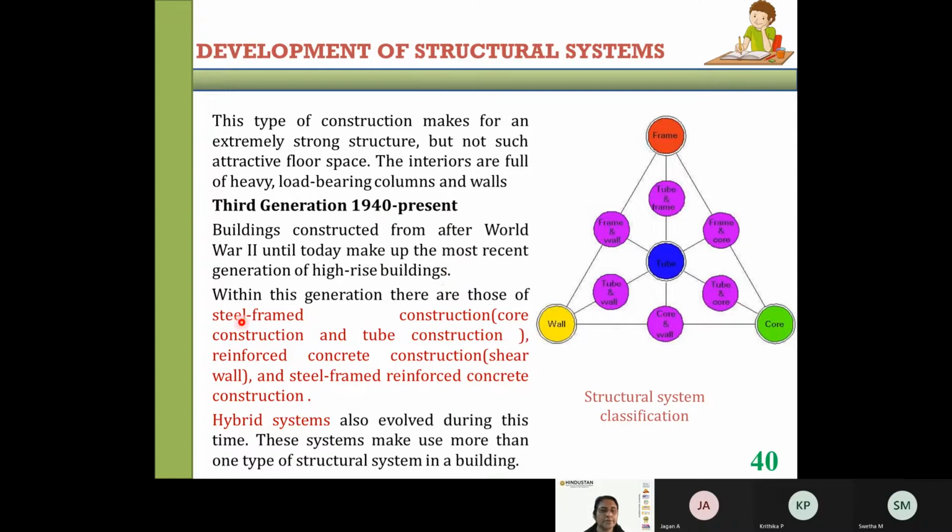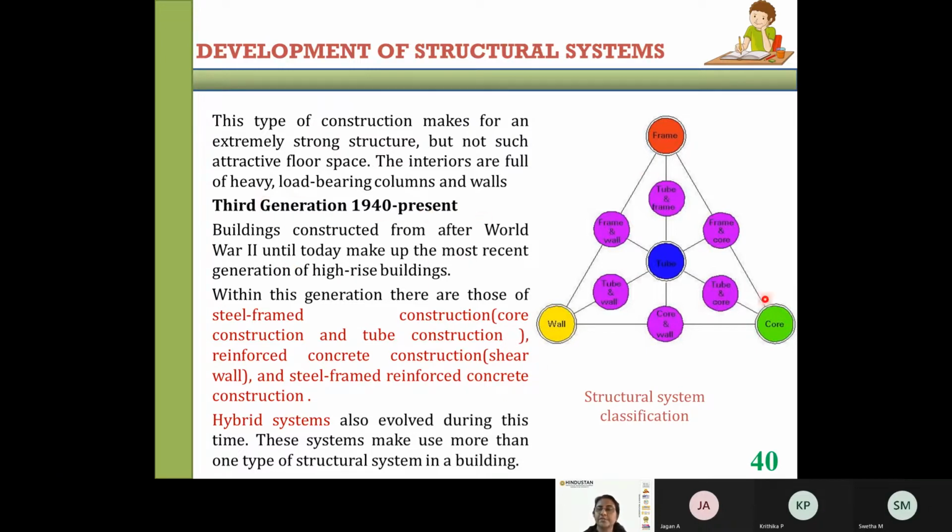Within this generation, there are those of steel framed construction, reinforced concrete construction with a shear wall, steel framed reinforced concrete construction, hybrid systems, which evolved during this time. So these systems make use of more than one type of structural system in a building. That means it's a composite type of construction started in the third generation building construction. Okay, so either with the steel or with concrete, or a combination of steel and concrete, shear wall, all such type of buildings, structural systems started from 1940.